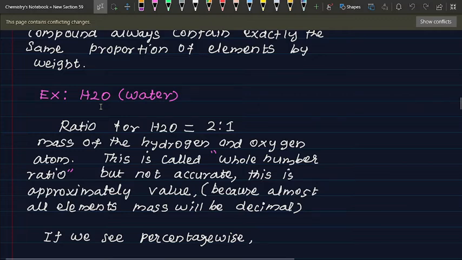The mass of the hydrogen and the oxygen atoms is called a whole number ratio. 2:1 is a whole number ratio, but not accurate. It is an approximate value because almost all elements' masses are decimals, so we take the approximate value.